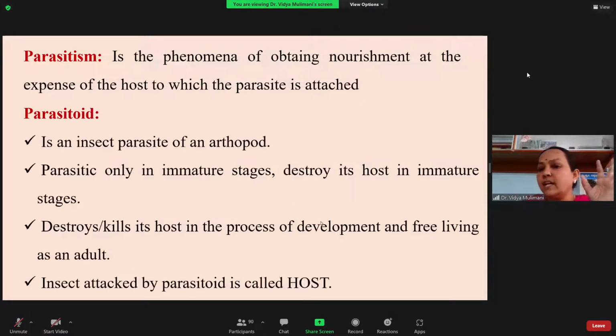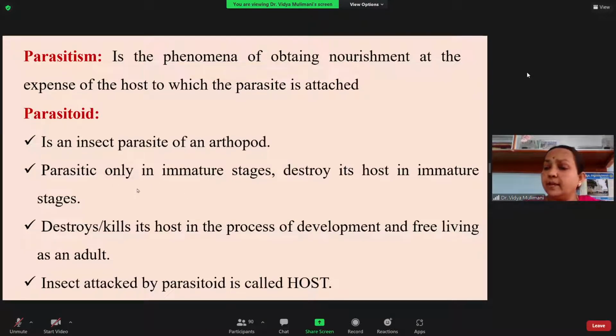So next you have the actual parasitoid. Here we are not dealing with the parasite. We are dealing only with the parasitoids. So then what is the parasitoid? Here you can see an insect parasite of an arthropod is called a parasitoid. Many times they will ask you to write the difference between the parasite and the parasitoid. The students, many times I tell them, but they do not listen and they make the mistake. Parasite is any organism. So an insect parasite is called a parasitoid. That should be there in your mind. When you are referring to parasitoid, it is referring only to the insect parasites.